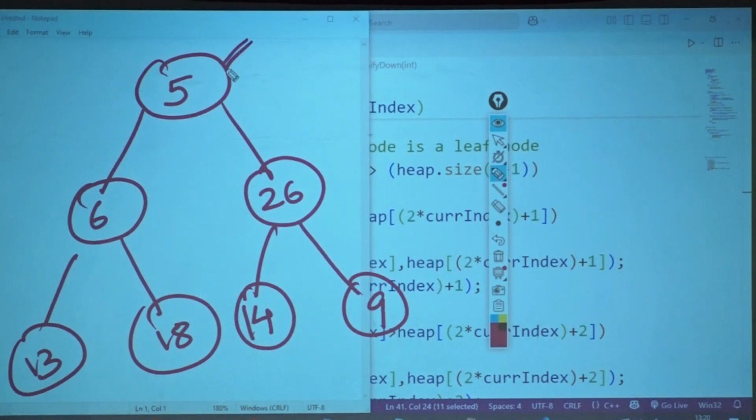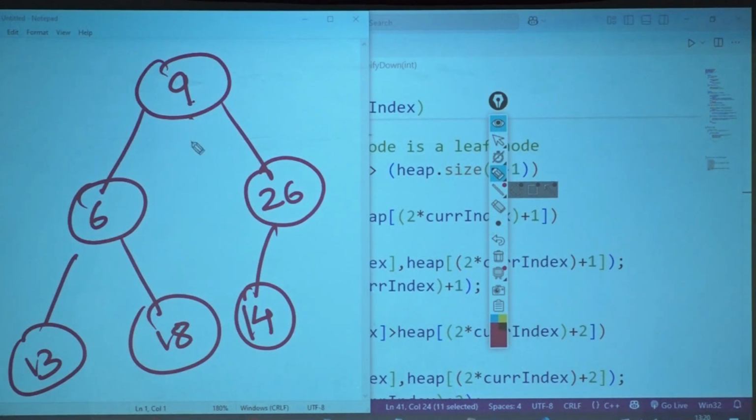I told you to find if I try to delete 5, what will happen? 5 replace it with 9. ठीक है? तो यहां पर क्या आ गया? यहां 9 आ गया. और ये नोड चला गया. अब at this situation, I am going to call heapify on whom? 9. Correct? Now I will check with 9.